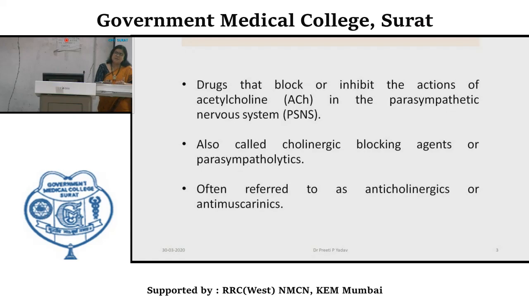cholinergic receptors are of two types, muscarinic and nicotinic. Most of the time atropine and other substances block all types of muscarinic receptors, whereas nicotinic neuronal and nicotinic neuromuscular receptors are blocked by agents called neuromuscular blocking agents or ganglion blocking agents.